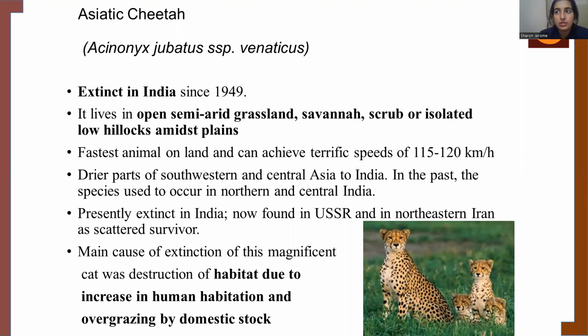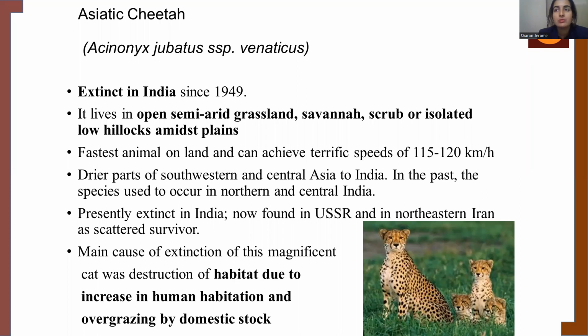If we say the number, only 12 individuals of Asiatic cheetah are seen in the whole world. So you can see that it is under the critically endangered category, because in the near future it is going to become extinct. There is no other way. And in India, it has been extinct since 1949. So later on, these species can only be seen through images.